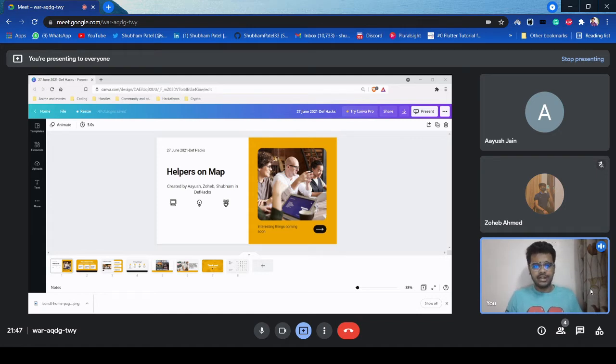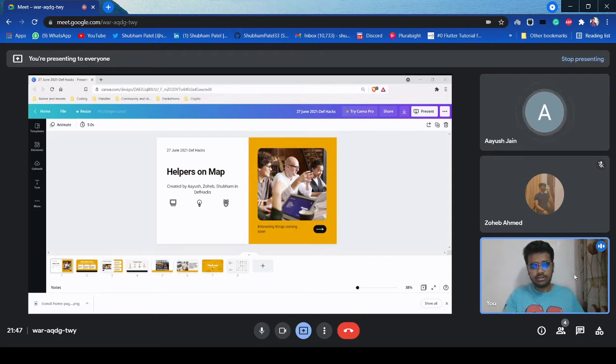So today, me and my team are thinking that in these hard COVID times, we all have faced some casualties or other. But everyone would be feeling like, what if I can do something good for others? We have made a product which you can use to do that. Using Helpers on Map, you can register yourself on the map, and if you want to donate some things like medicines or goods, you can register yourself, and the people living near your area can see your location, come to you for help, and take those goods from you.